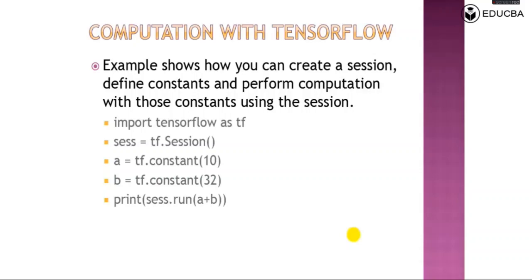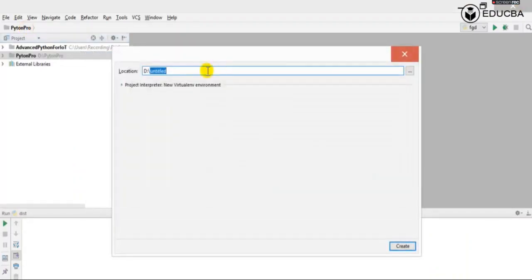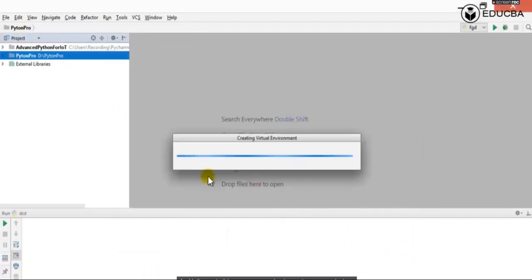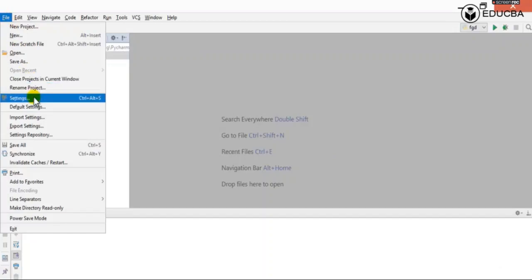Let's begin with the practical session. What we will do is use PyCharm, and with the help of that, we will implement this concept. Let's create a new project. Let's give it the name my sample, and let's create this. So our new project is ready, my sample. Let's select this project and we will go to settings.